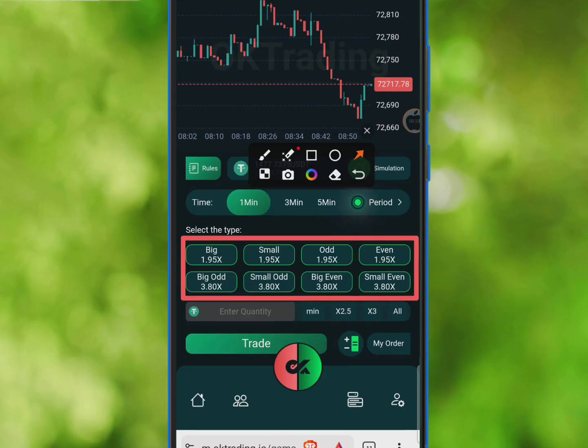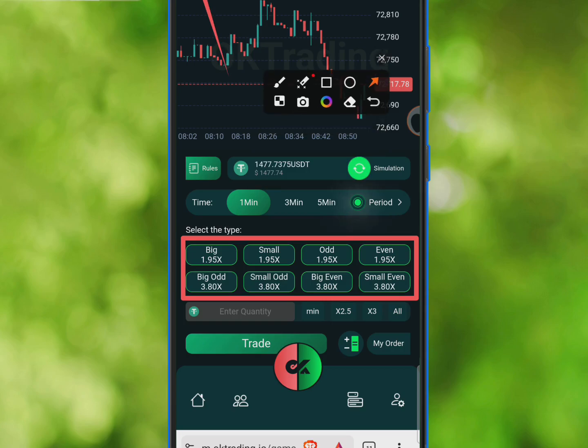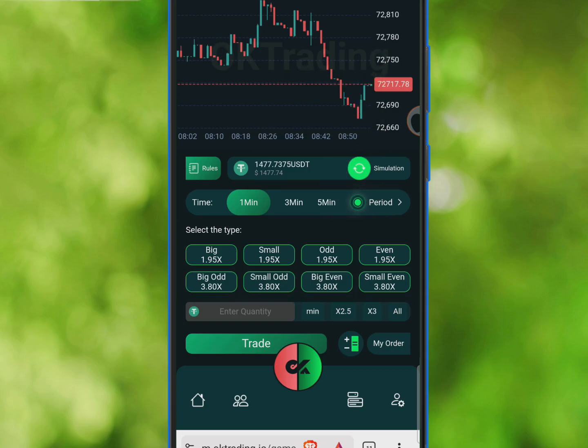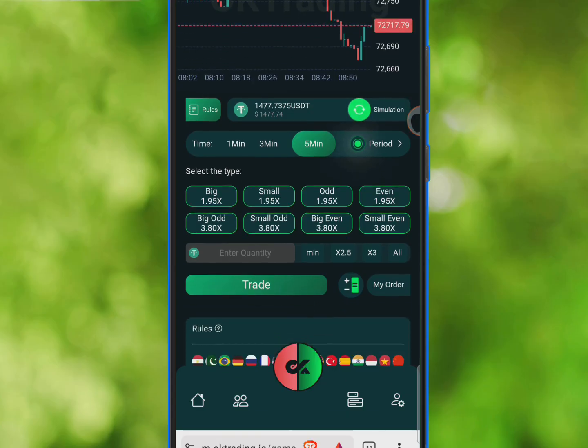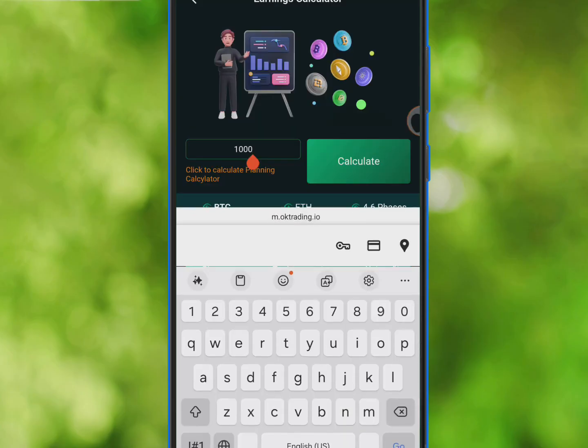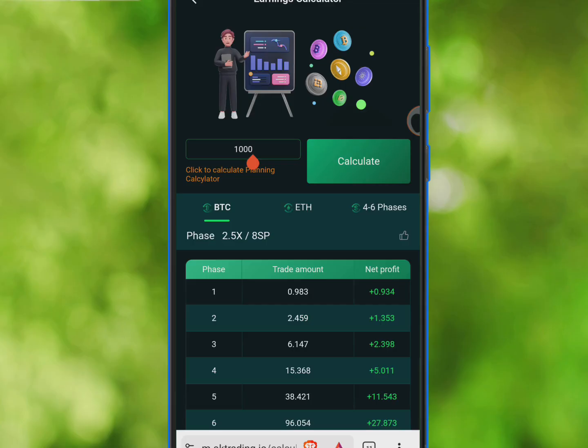So now we have about 3 minutes left to start receiving the signals. And mind you, it's 5 minutes, so you have to select 5 minutes over here. Very important. Now that you've selected 5 minutes, you want to go ahead and use the calculator. That's also very important. Right now, let's assume I have $1000 on my account. I'm going to click calculate.